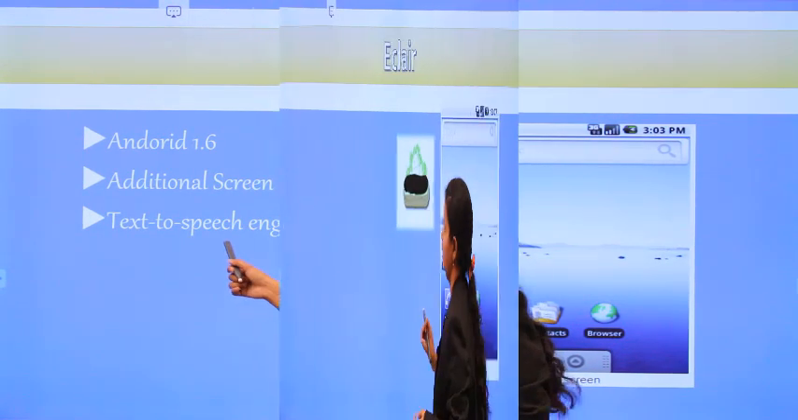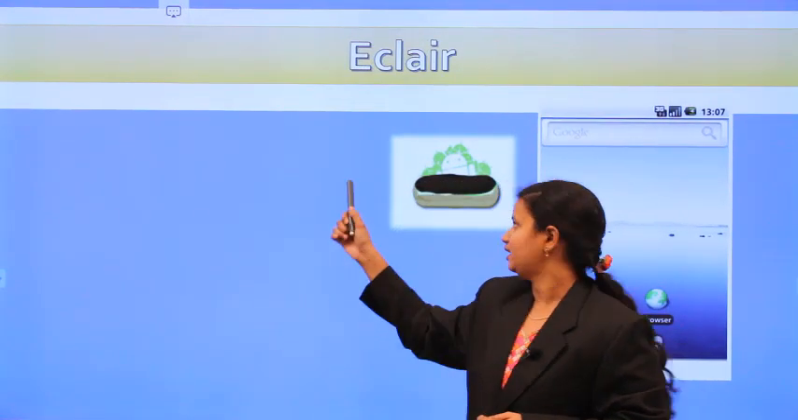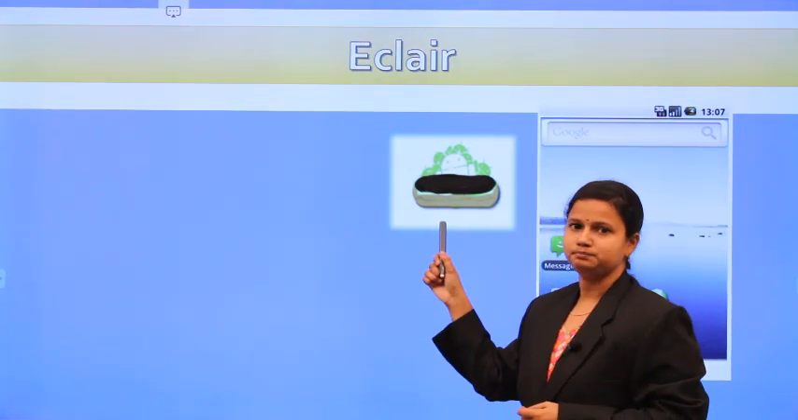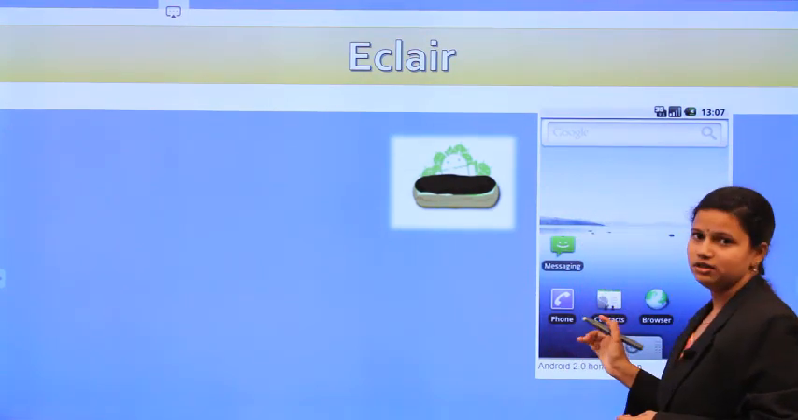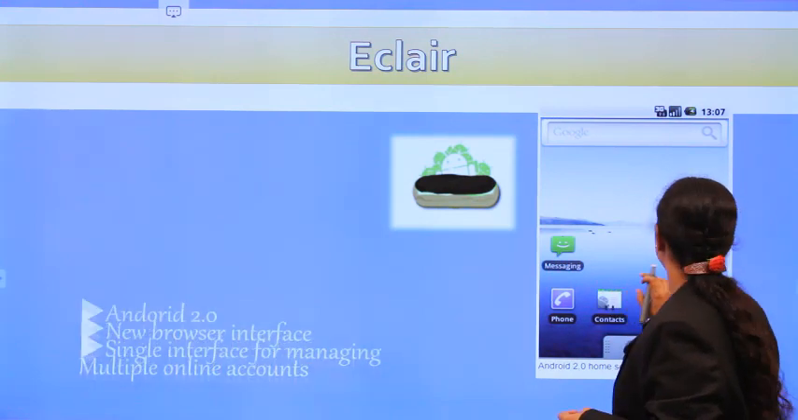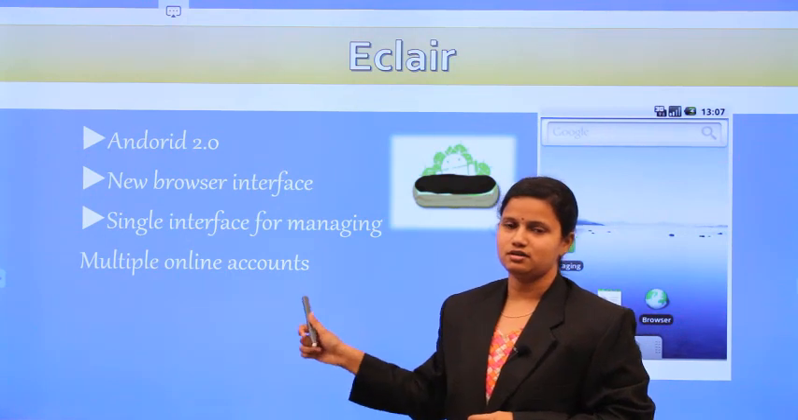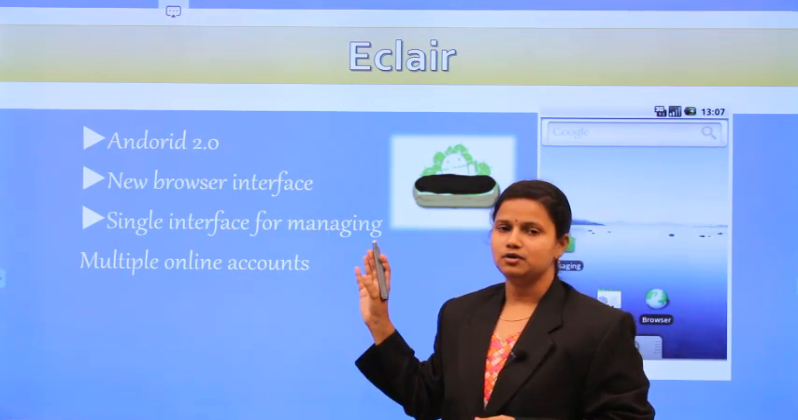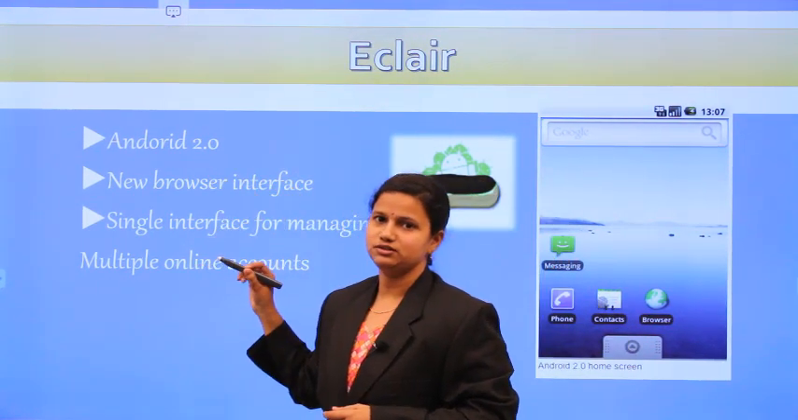And the next Android version is Eclair. This is the symbol of Eclair given by Google, and this is the user interface of the Android Eclair version. These are the new features added in this Eclair version. What are the new features added? Before that, we have to know the Android version number. The version number of this one is 2.